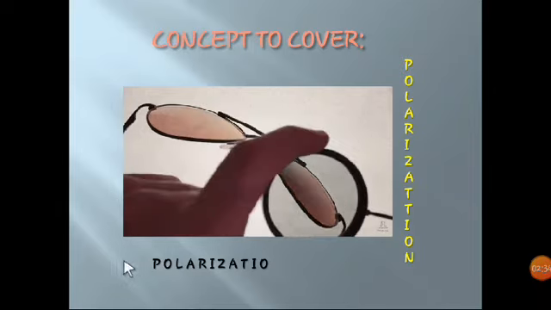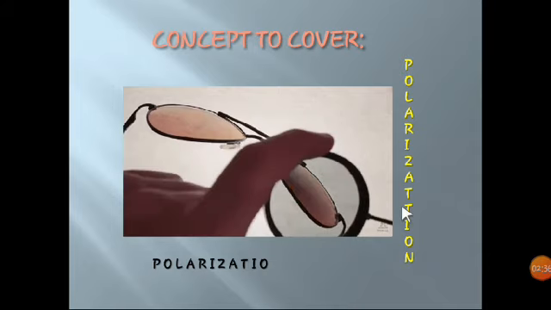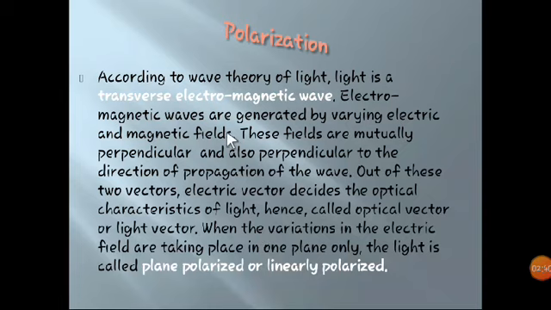This can be used in goggles. So let's see what exactly that is. We'll see some basic concepts related to polarization first, and then how we get polarized light, where it is used, and what the application of polarized light is in daily life. So let's move towards studying polarization.